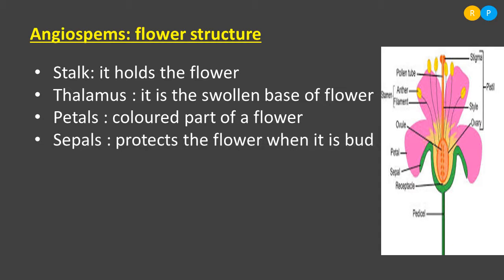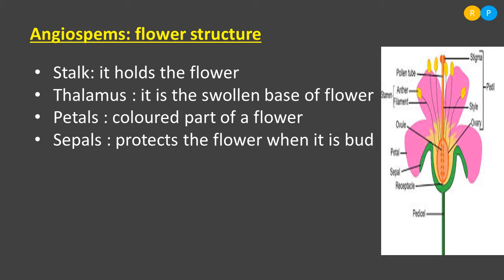Then next to the sepals, the petals are present. Petals are very colorful, brightly colored parts of the flower. These petals are colorful in order to attract insects. We will study later why they are attractive in color and why they attract insects, in the next part of this lesson.